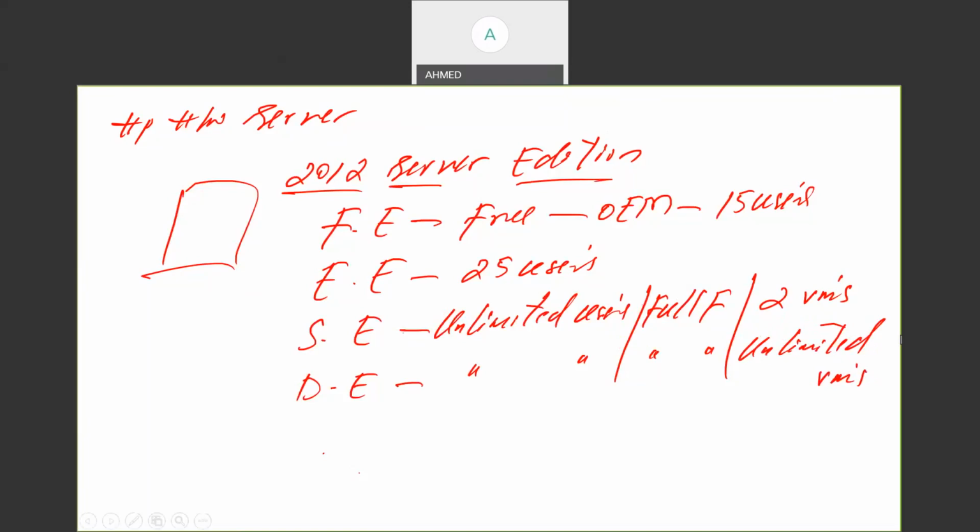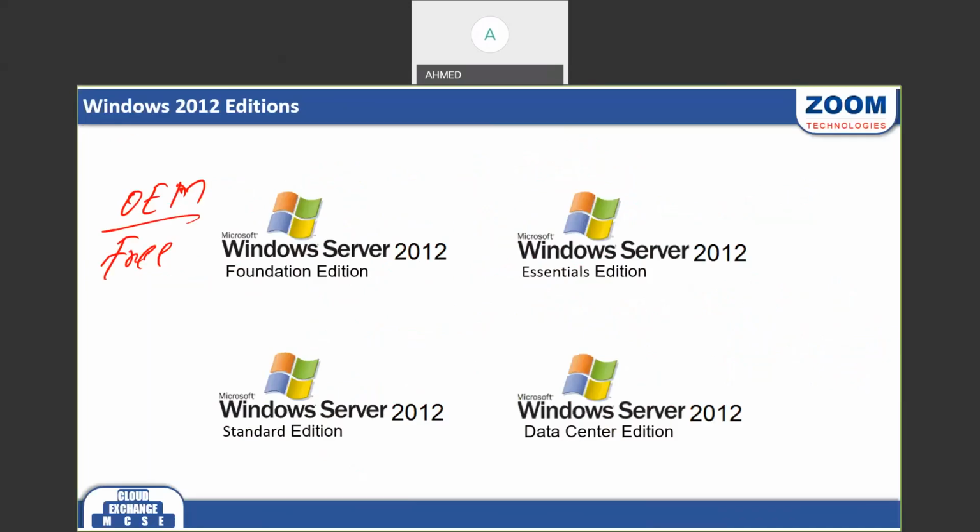Okay. So when we come into the hypervisor class, the MCSE virtualization class, they will discuss what virtual machines are. But here you have to remember, Standard will support 2 virtual machines, Data Center will support unlimited. So basically in a production environment, we go for either Standard edition or Data Center. If you have a medium configuration, small network, you can go for Standard. If you have a large network, like Amazon, Netflix, Microsoft Azure, Microsoft Data Center, or Google,